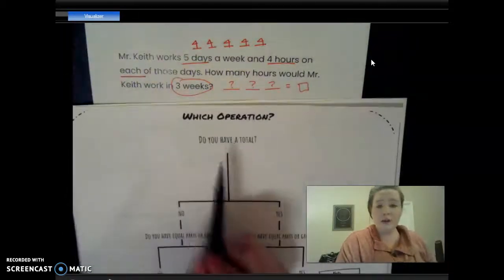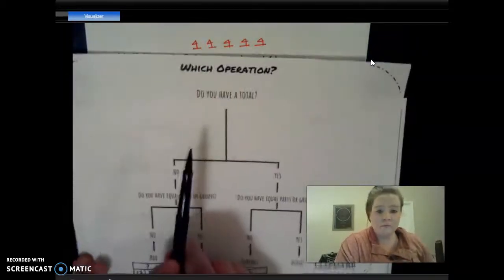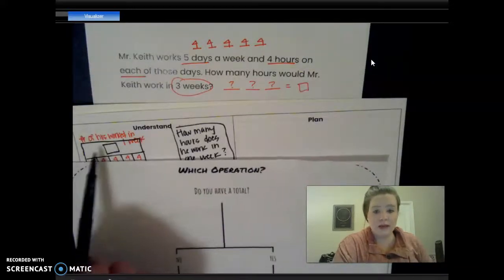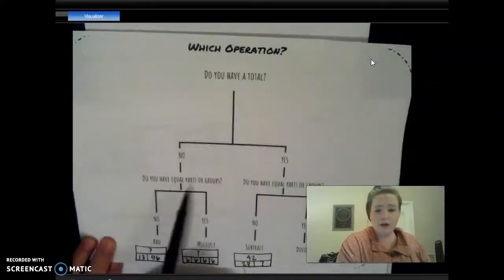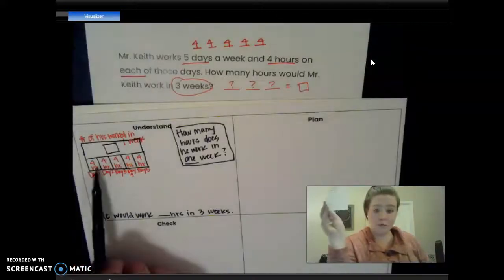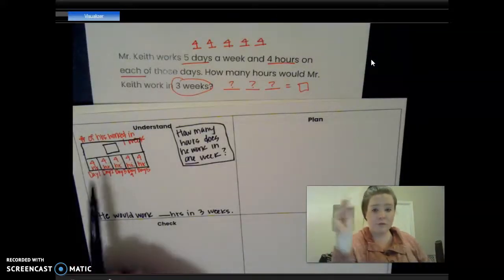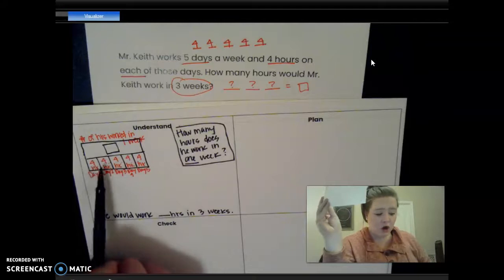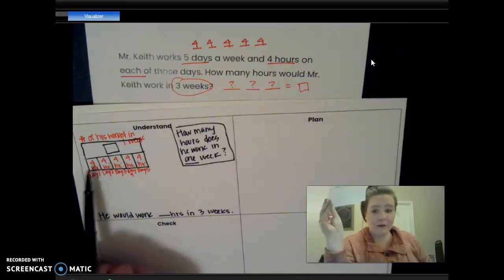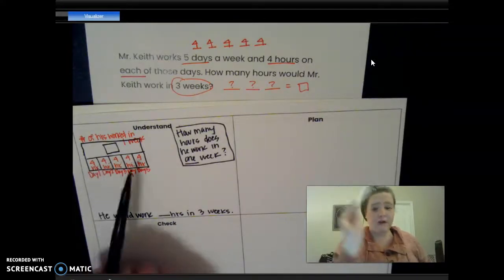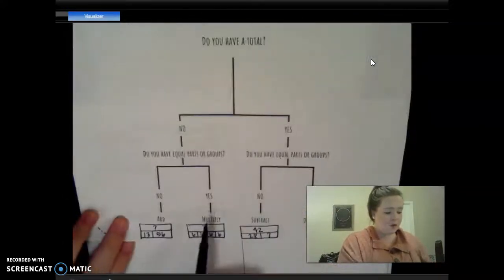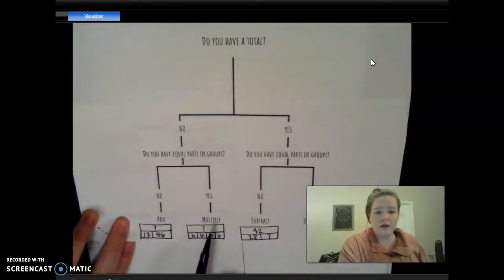Well, do we have a total? No, we don't have a total. I'm looking for that. Do you have equal parts or groups? Do we have equal parts or groups? We sure do. These are all equal, okay? They have the same amount. They are worth the same value. Yes, we have equal parts or groups, so we're going to be multiplying.